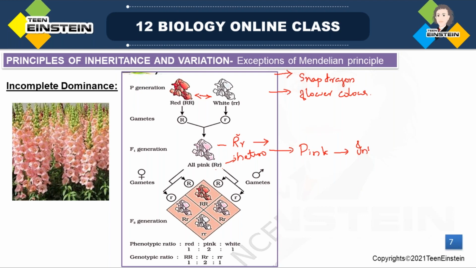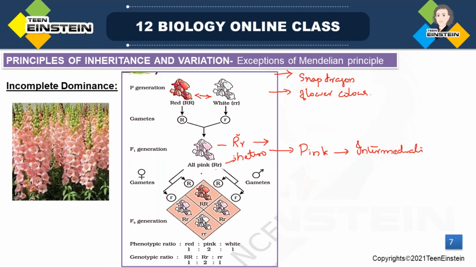This was an intermediate expression. So phenotypic expression was produced by the F1 instead of parental characters. Just now I said these are deviations or exceptions from Mendelian principle. According to Mendelian principle, red color flower should be produced. But these are exceptional cases, right? Instead of expressing the dominant allele, all plants of the F1 generation show pink color flower. That means they showed an intermediate character.